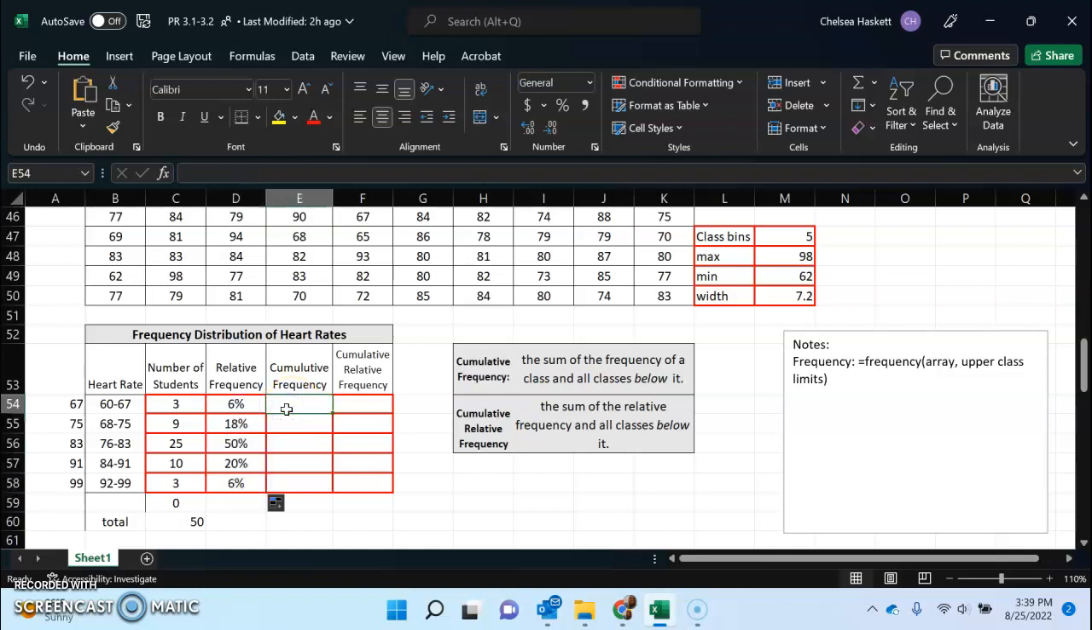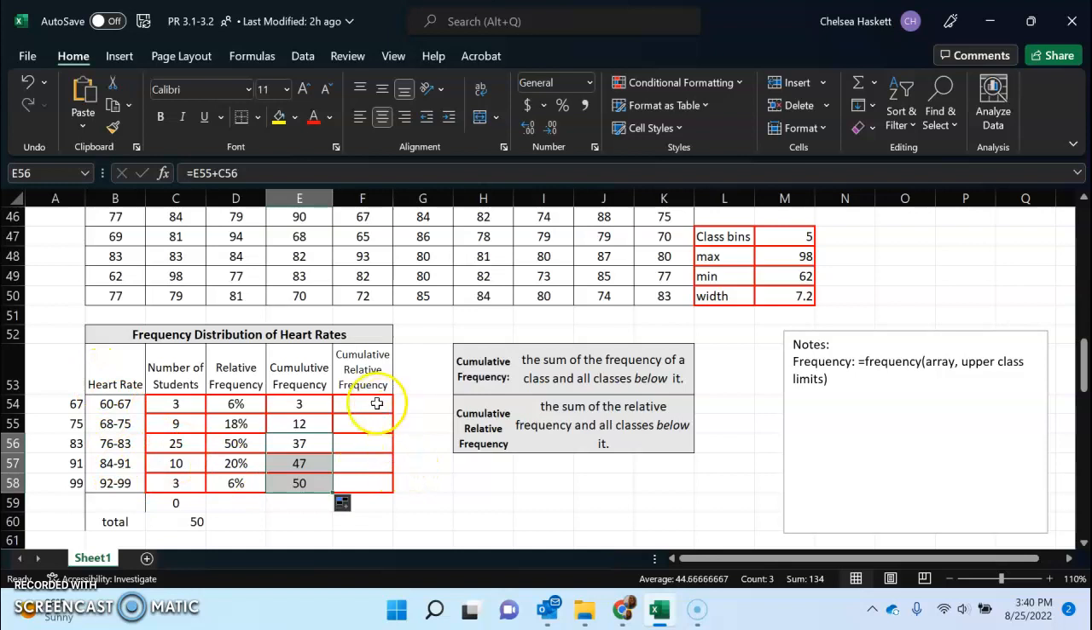Now, cumulative frequency, that is talking about how many times it comes up. So every number under 67, which is 3, and then every number under 75, which would be 12. So you would take this plus your new number, and then you can do the next one if you would like. You're going to take the previous number plus that new number that you just added, and instead of doing that repeatedly, we scroll down, and the last number should be 50 because all numbers are below 99.